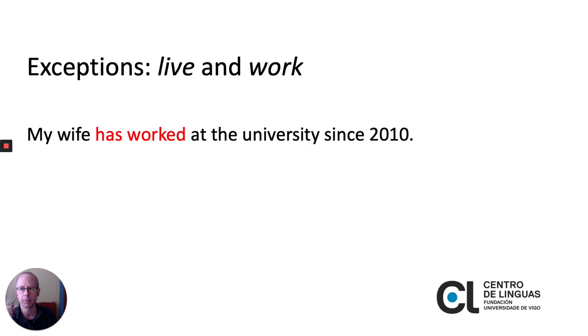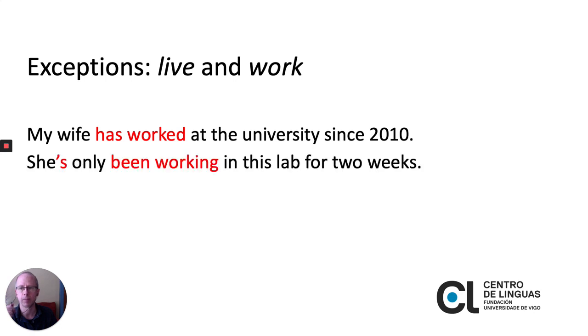Here's another example with the verb work. My wife has worked at the university since 2010. Or, she's only been working in this lab for 2 weeks. There's not a lot of difference, although with the second one, we might be emphasizing that it's a temporary situation.